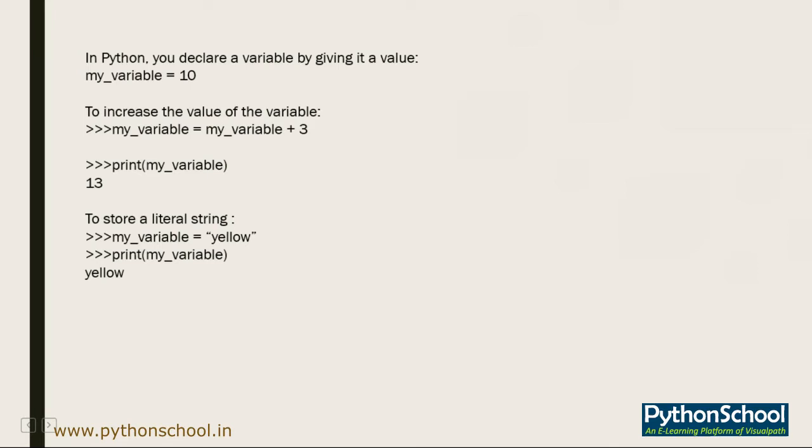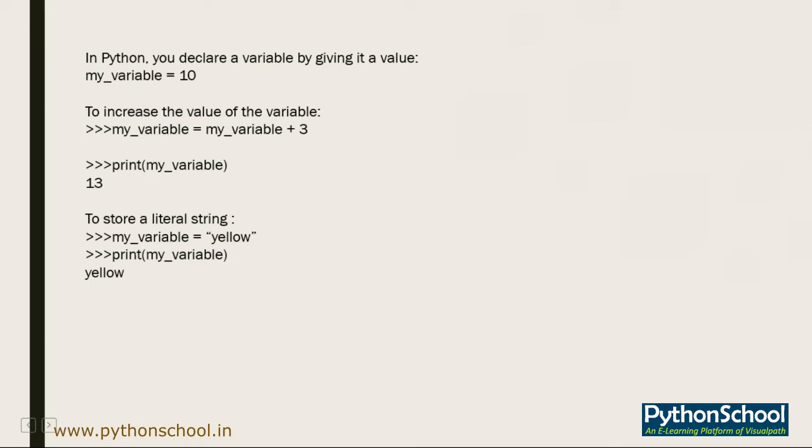To increase the value of that variable, you can just enter this statement on the command line. For example, my_variable = my_variable + 3. As I told you, when we declared my_variable = 10, we set that variable to 10.